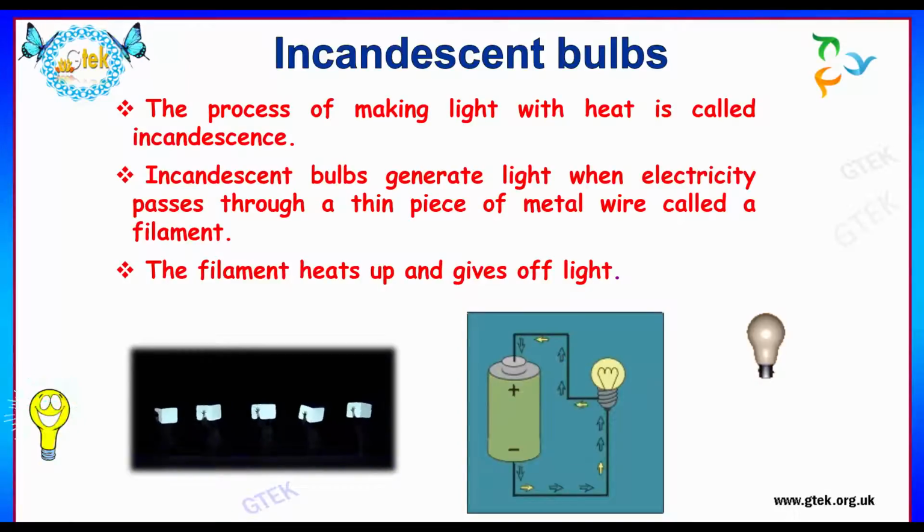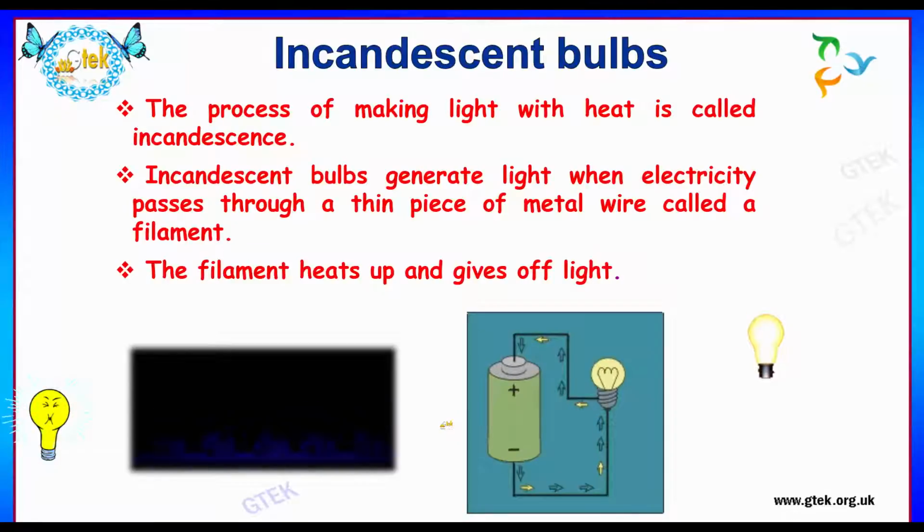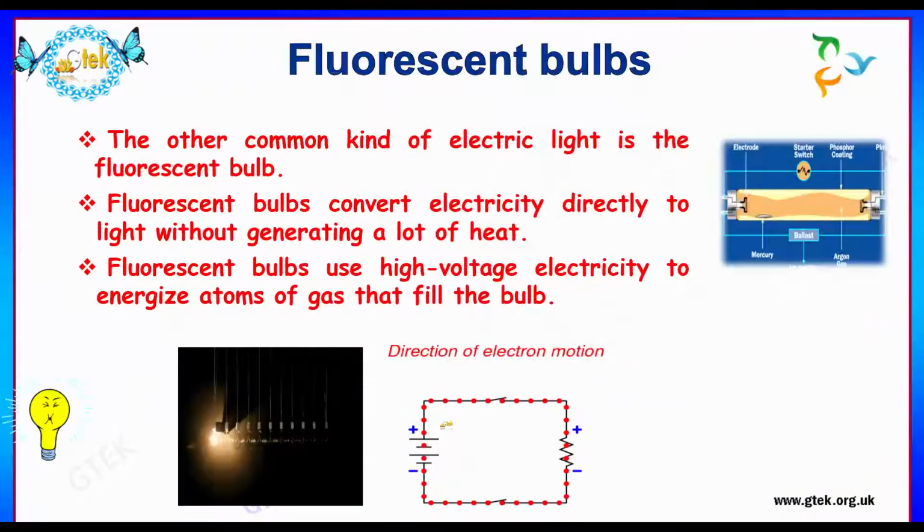The filament heats up and gives off light. You can see some representation of incandescent bulbs over here. So these are some examples of incandescent bulbs.